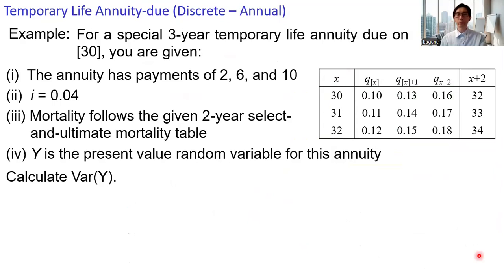The next example. Here we have a special 3-year temporary life annuity deal on a select life at age 30. Given that the annuity payments, the first year, an amount of 2, and then the following year, an amount of 6, the next year, an amount of 10. Interest rate 0.04. Mortality follows the given 2-year select and ultimate mortality table. Calculate the variance of the present value random variable for this annuity.